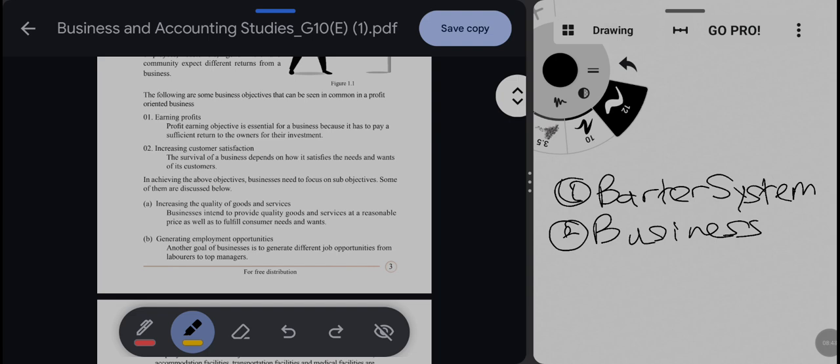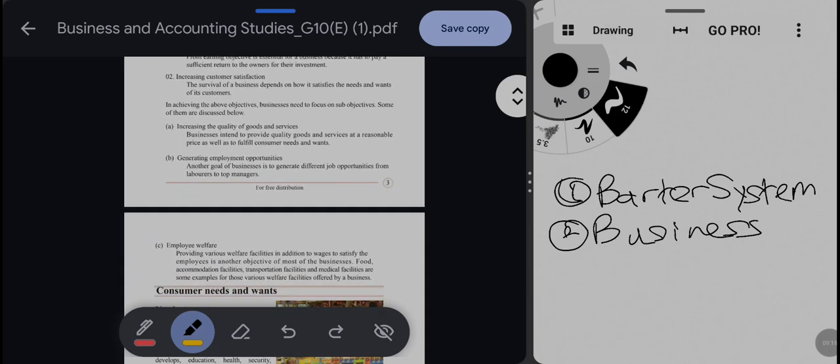The second one is increasing customer satisfaction. Only if our business increases customer satisfaction can we get the aimed profit, no? Without customer satisfaction, customers will not return to our business, so we cannot obtain the profits. Okay, so it is also a major objective in a business.